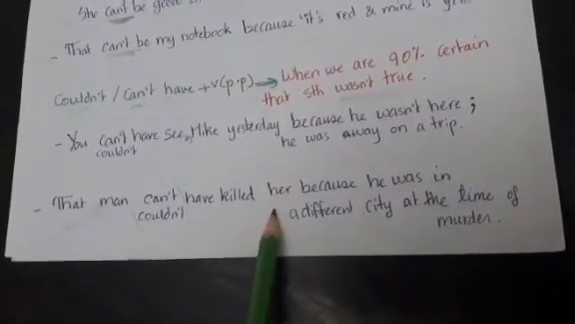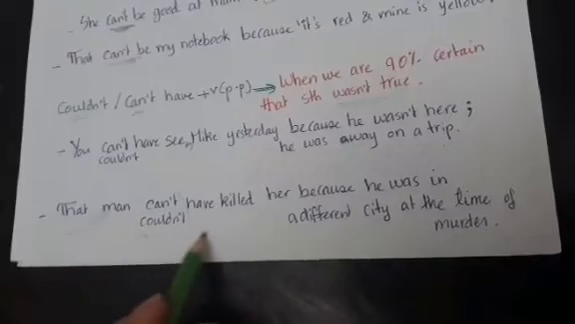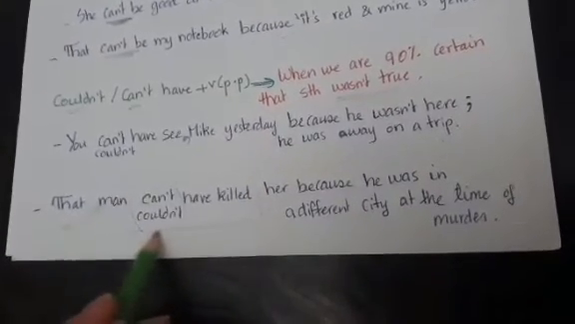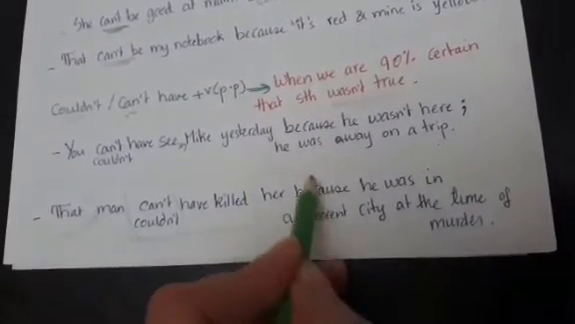Now, you can't or couldn't have seen Mike yesterday because he wasn't here. He was away on a trip. So this is our deduction about a situation in the past that something wasn't true. That man can't or couldn't have killed her. Why? What is our evidence? Because he was in a different city at the time of the murder. So this is also a conclusion that we make about a past situation that something wasn't true, according to this evidence.